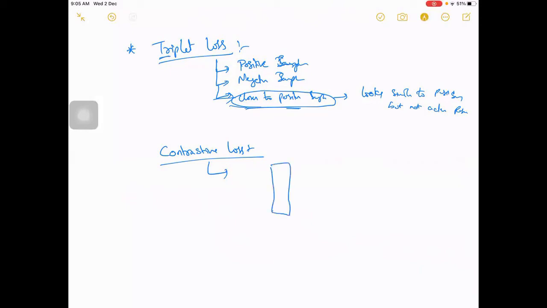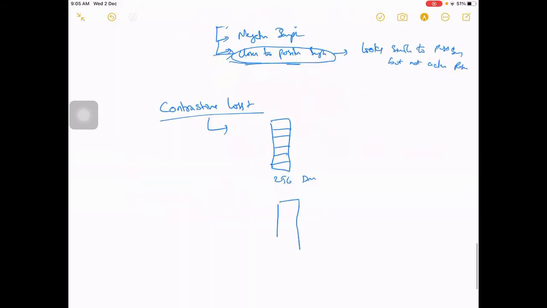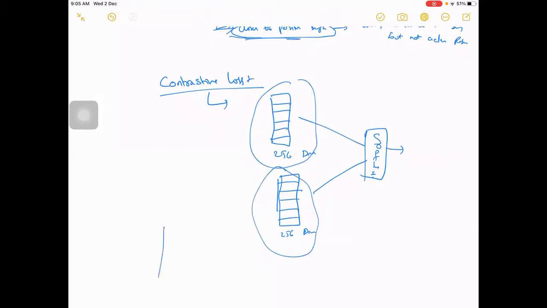What this actually means is, we have, let's say, a 256 dimension vector, and one more 256 dimension vector. Using these two, we have to compare both. Finally we'll be doing a softmax to get a probability. But how we calculate here is we need to take the difference between these two, so in a sense it can be a distance.